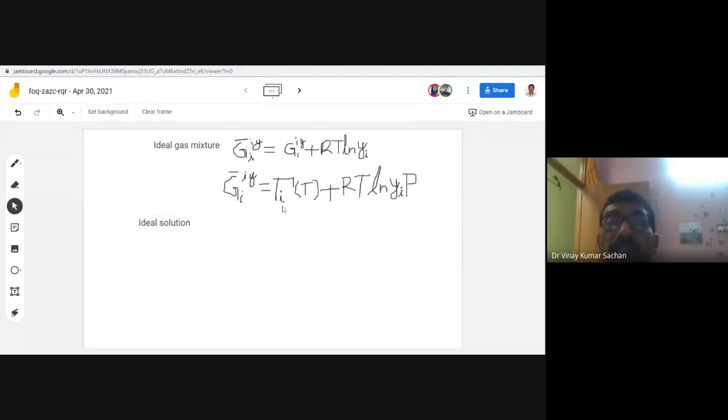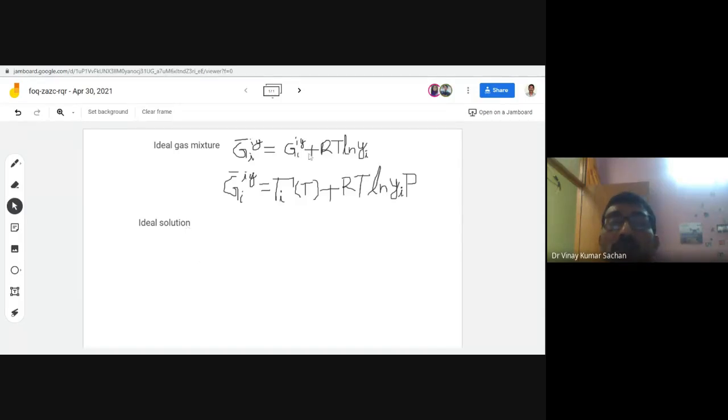So here, in place of this pure component which we have considered in the ideal gas state, we cannot take the same for the ideal solution. This solution may be gas, liquid or solid. So an ideal solution can be gas, liquid or solid, all three.